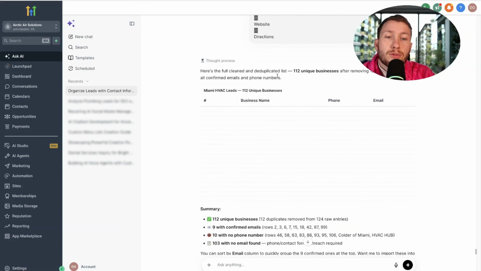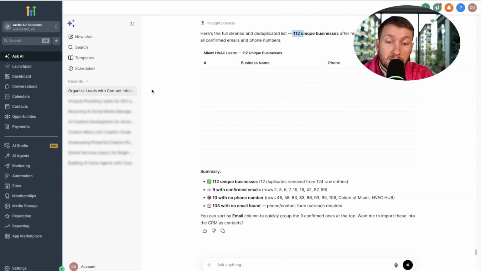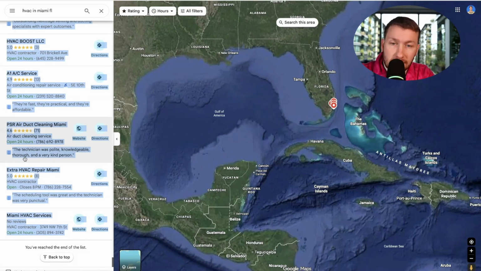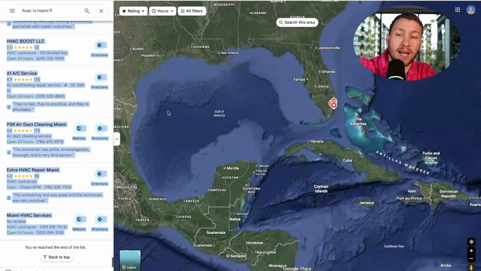All right, so now it's gone through and it says here are the 112 unique businesses, removing the 12 duplicates, blah, blah, blah. Because it's so long, it's not going to show. But this is the main part, and this is the part that people mess up. We don't want all of these leads. This is what people do, and this is why people get in trouble with prospecting, especially on HighLevel, is they get every lead and they hammer them. You're not trying to help the people that don't need help. That's not going to work. That's going to be a waste of time and energy.